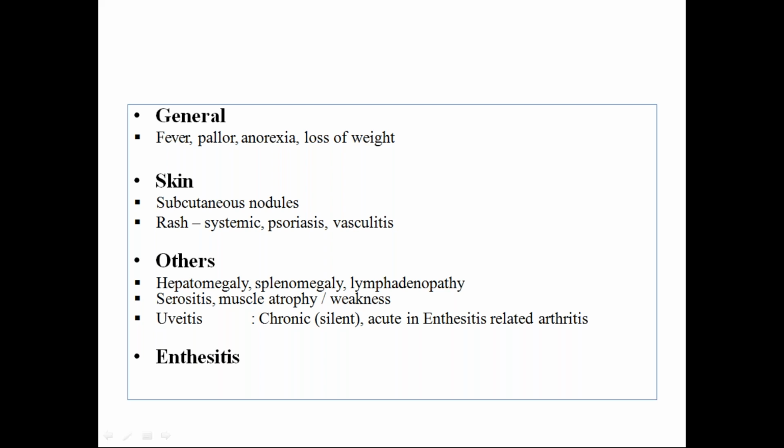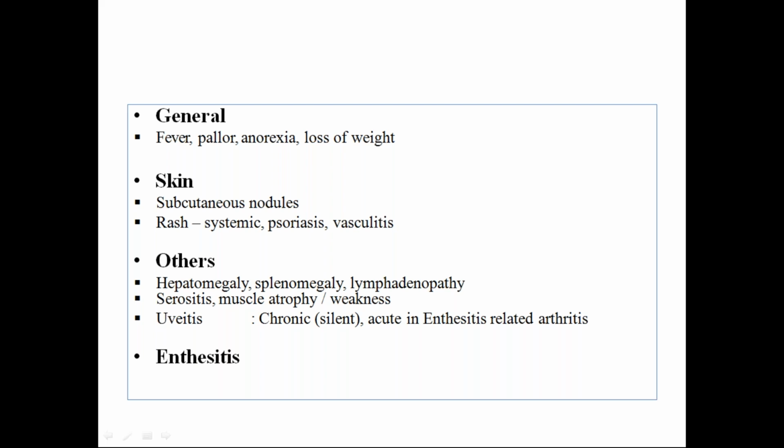Other manifestations like hepatomegaly, splenomegaly and lymphadenopathy can be there. Serositis means in various systems, like pleural effusion, pericarditis, ascites, along with joint effusion, and muscle atrophy and weakness can be there. Uveitis is the most common thing in oligoarticular juvenile idiopathic arthritis, and it is also acute in enthesitis related arthritis.